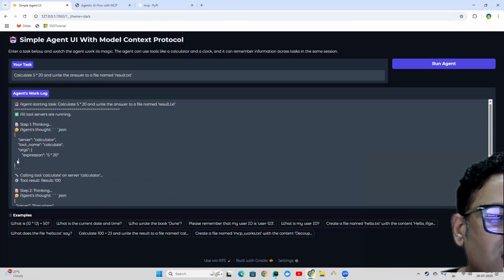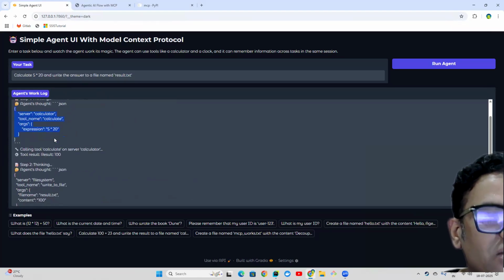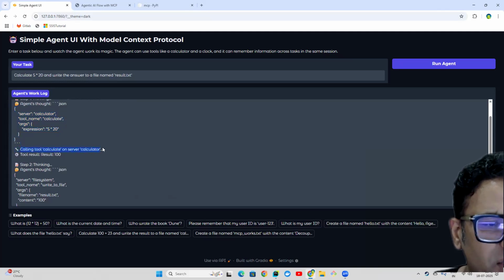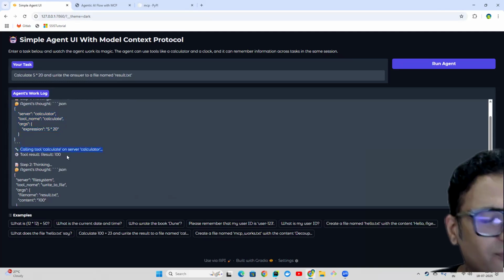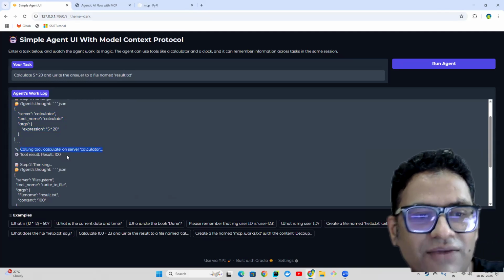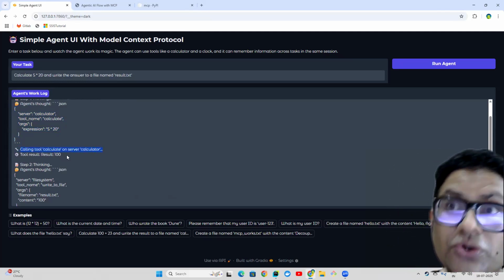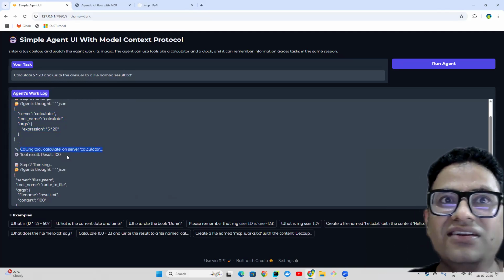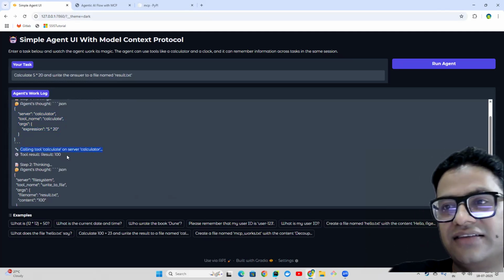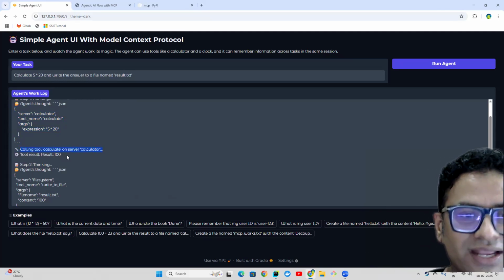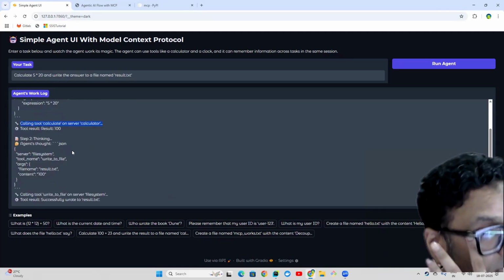And you can see all these things which I just explained. The very first thing is to try to figure out what task has to be done first. Then it tried to calculate. Basically the client comes into the picture, interacts with the server, gets the calculator done. The calculator actually just executes on the server side. So there is no interaction directly with the agent. The client is raising that request to the server and the server is performing that. Now it is going to get the result back and it is going to be stored in the memory.